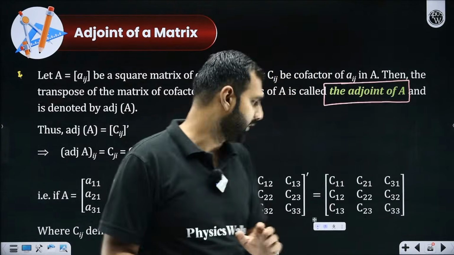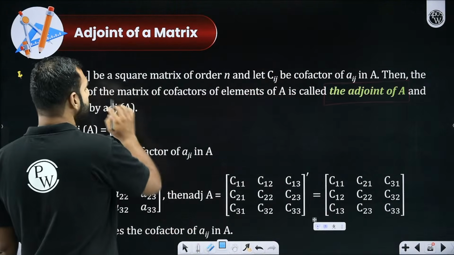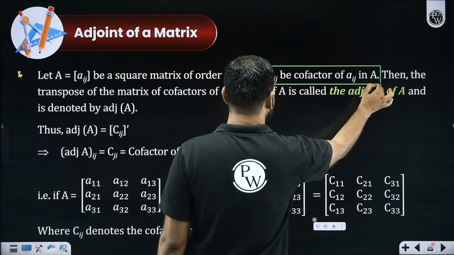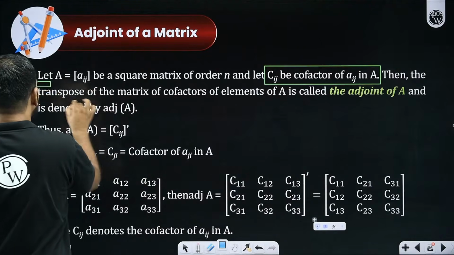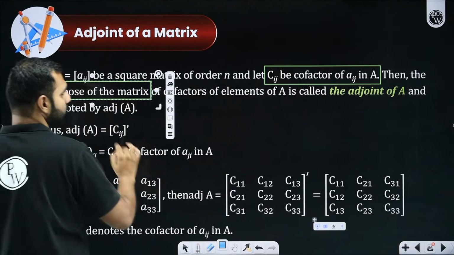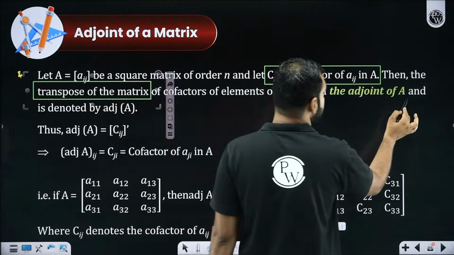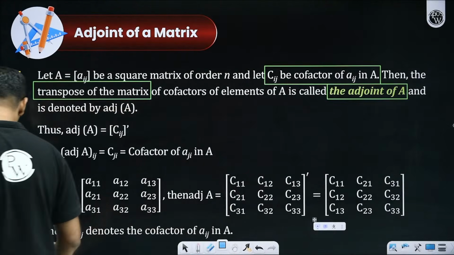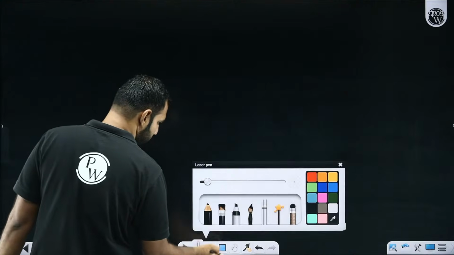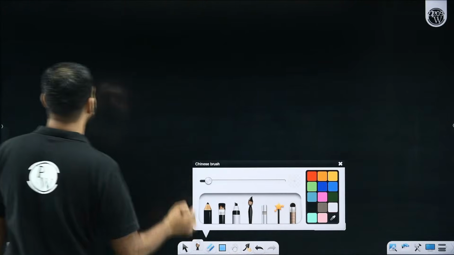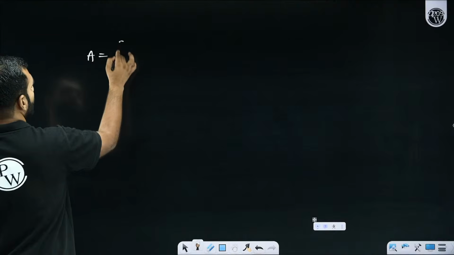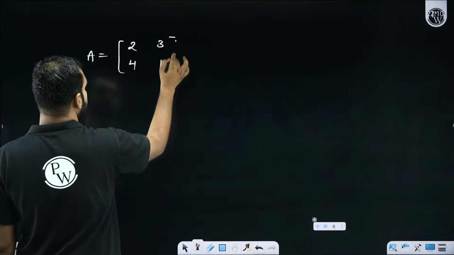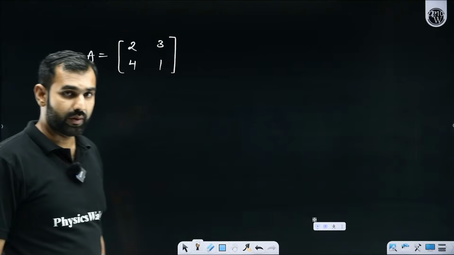Let me repeat it. I'll begin with the matrix, find its cofactor, and once you have found its cofactor, just take the transpose. That transpose will be the adjoint of the matrix. Sir, what do you mean by that? Let me take an example so that you get more clarity. Let's say there is a matrix A, which is 2, 3, 4, and 1. This is a matrix A, yes or no?